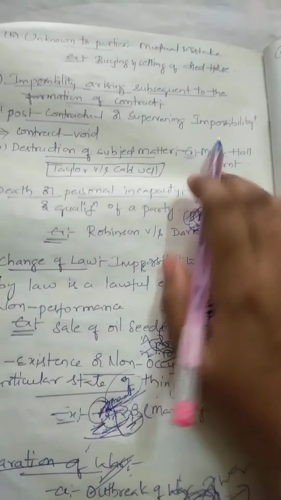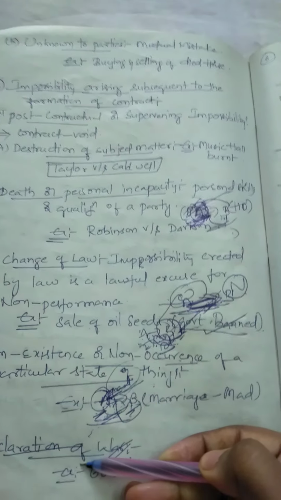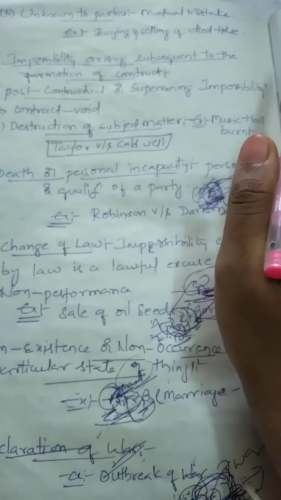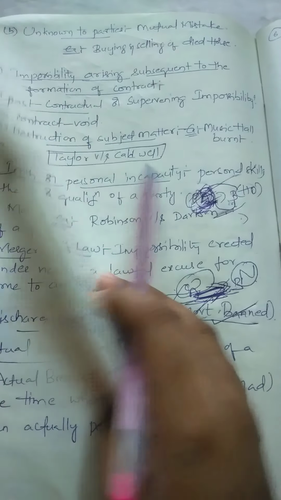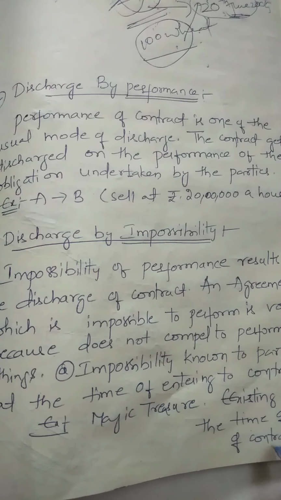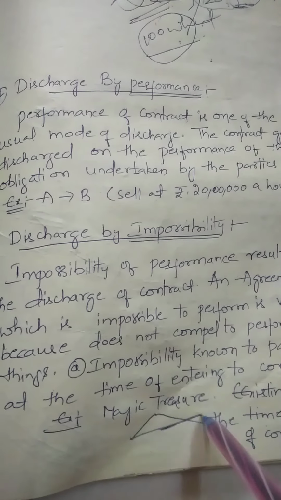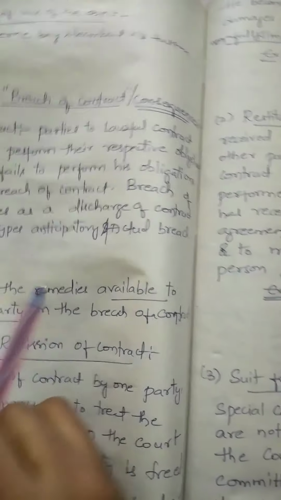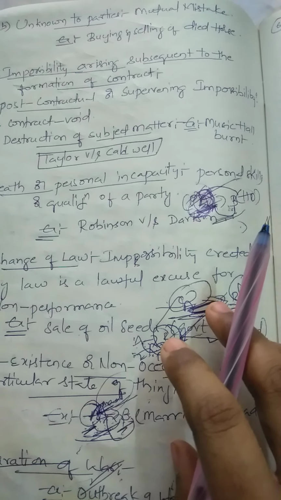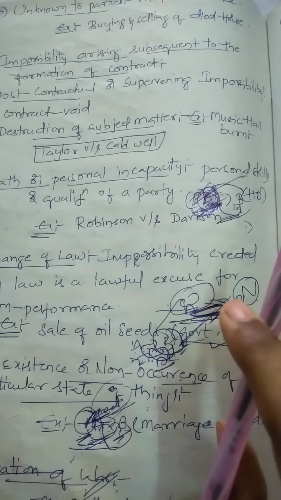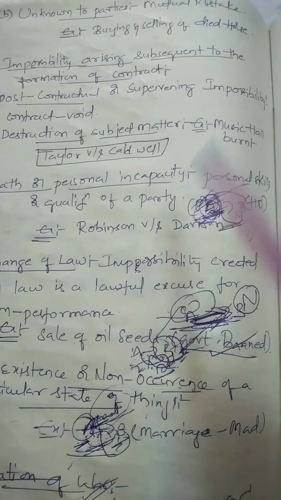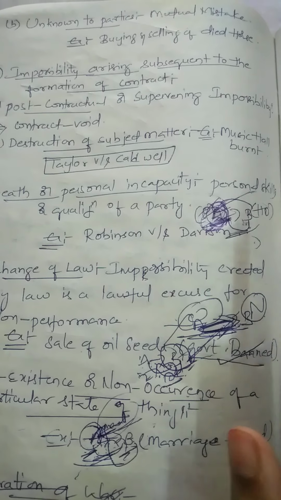So these are the cases where the impossibility is arising after the formation of the contract. If this type of impossibility is created, or existing at the time of the contract, known or unknown to the parties, these cases are there. If this impossibility occurs and the rights and obligations between the parties get discharged due to the impossibility, then it is called discharge by impossibility.